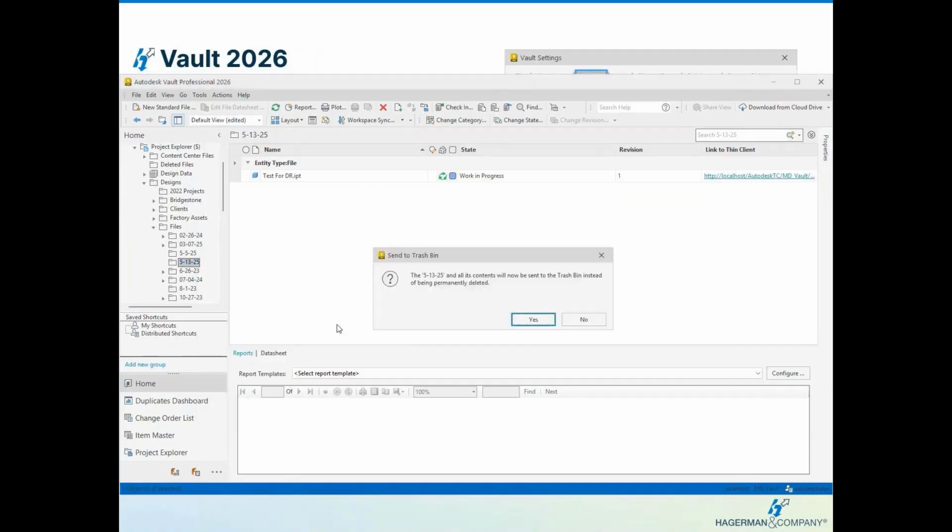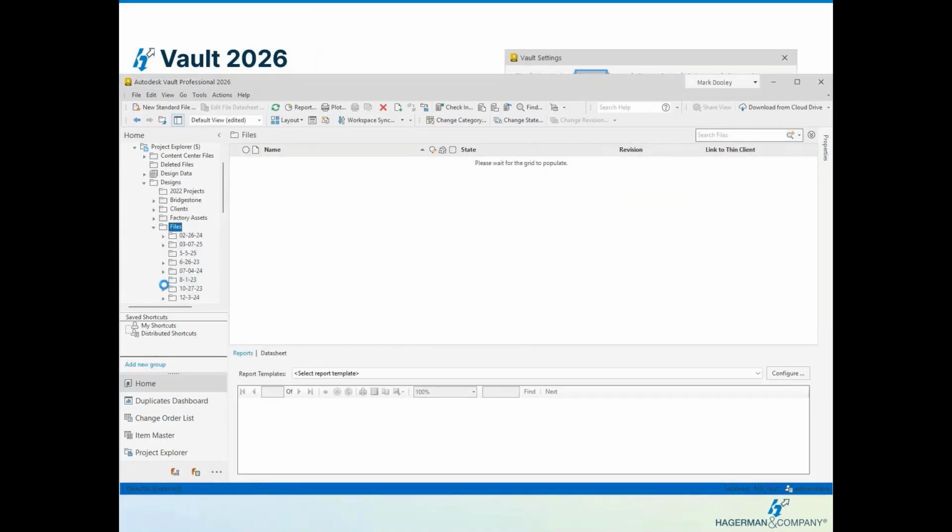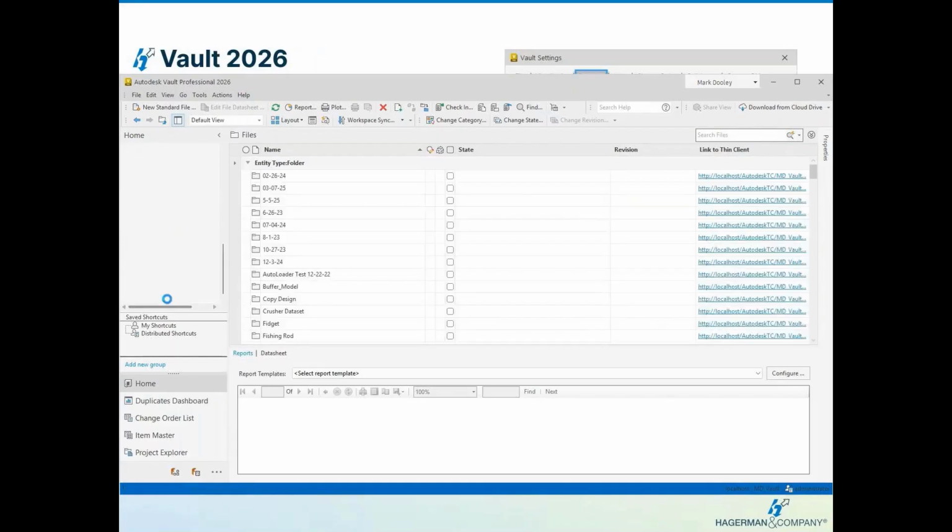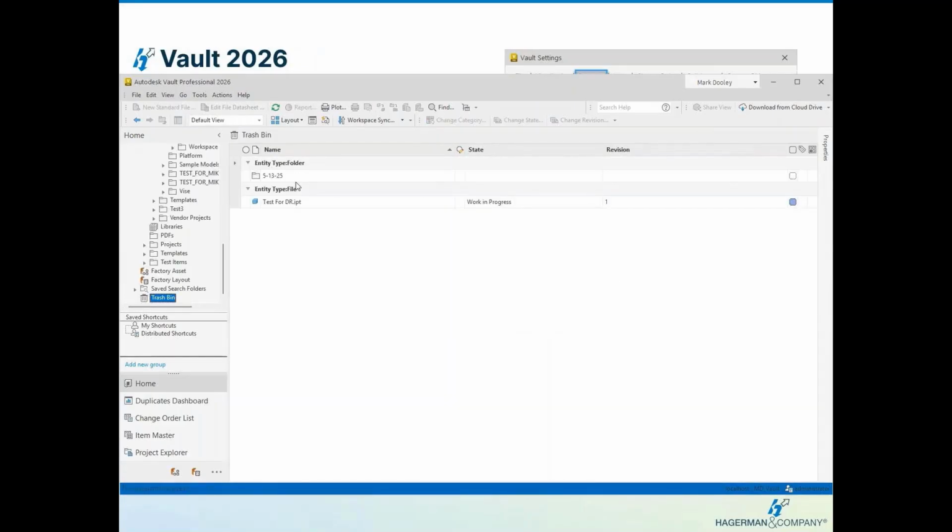So if I delete a folder, same thing. This will be sent to the trash bin instead of permanently deleted. Yes, thank you very much. We come back down to our trash bin. Here is our folder and contents.